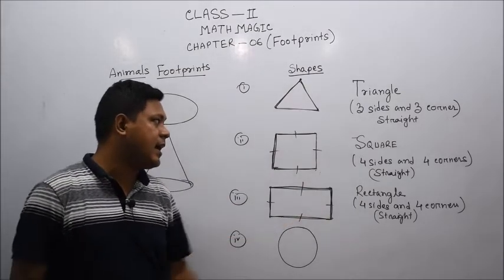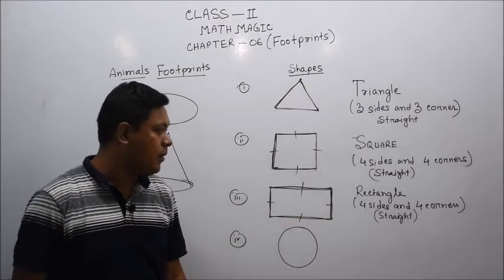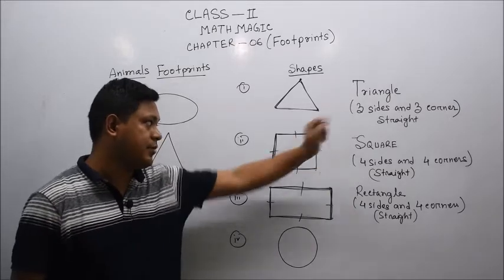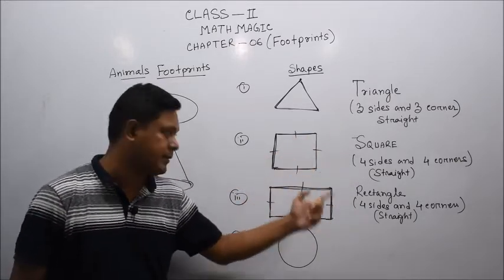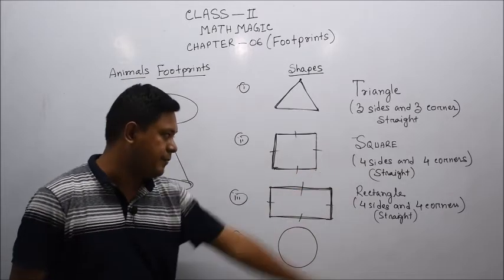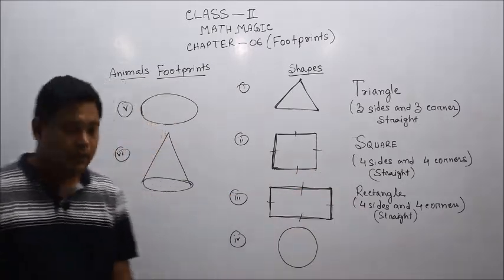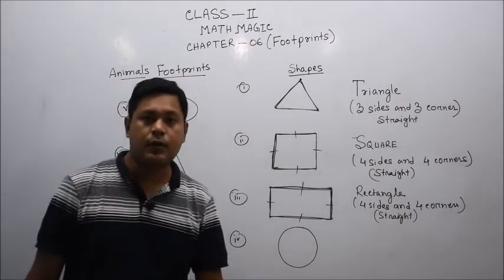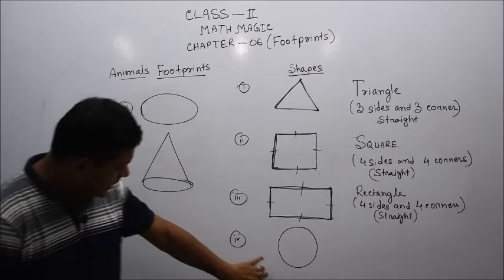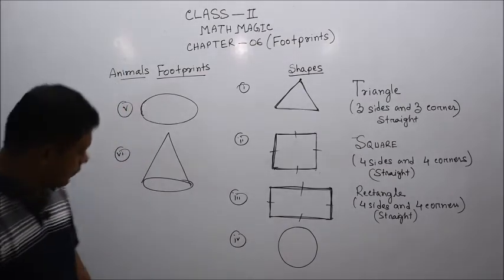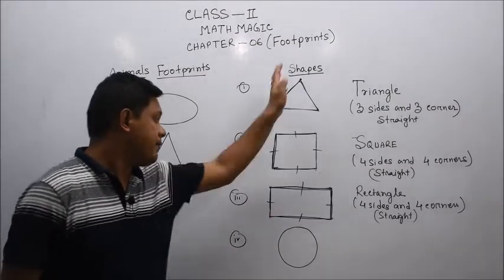These things fall in the category of the first 3-sided shape. This is called a triangle. Second one, square, a 4-sided shape with 4 corners, also straight in shape. And rectangle is also a 4-sided, 4-corner shape, and it is also straight in shape. But the number 4 shape is different from the other 3 parts.